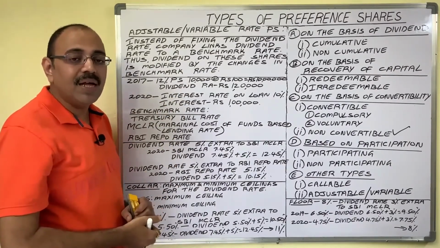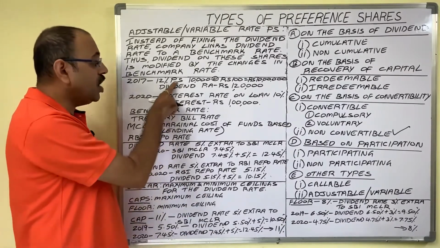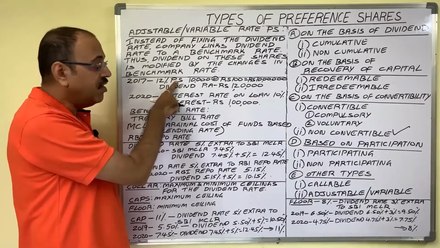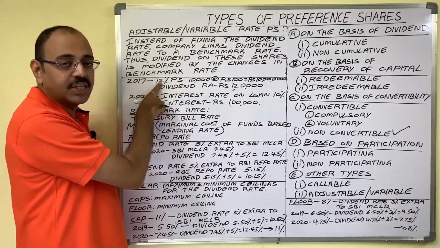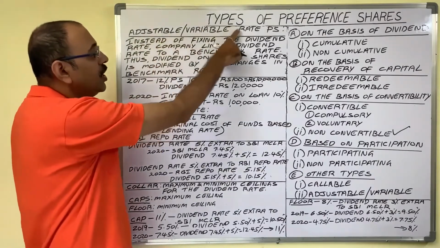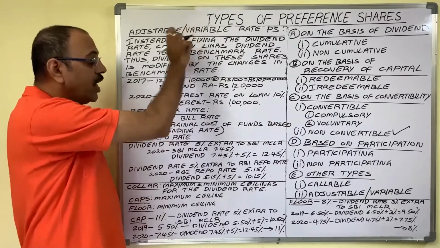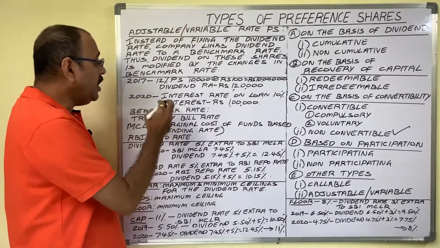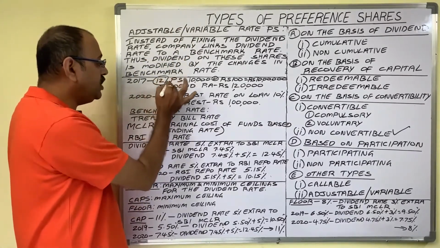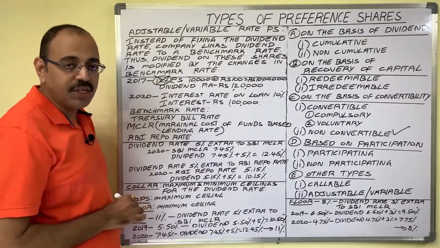So if the company doesn't want to take that risk, then instead of issuing ordinary preference shares where dividend is prefixed, the company prefers to issue adjustable rate preference shares. In case of these shares, the company doesn't fix any dividend rate while issuing preference shares.